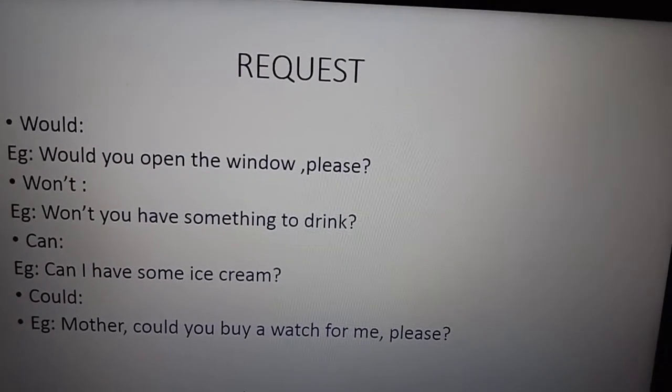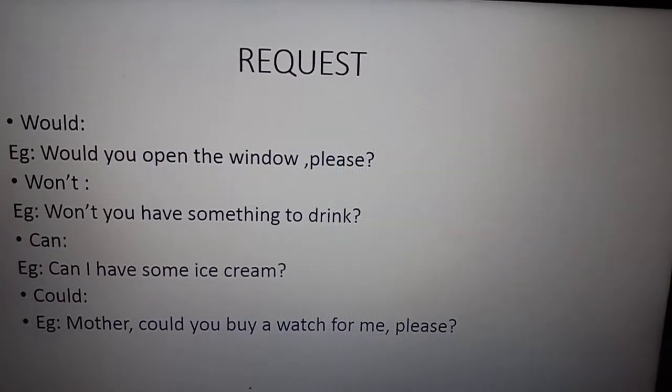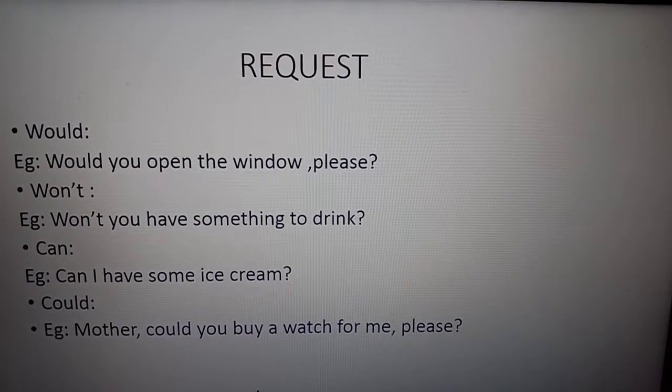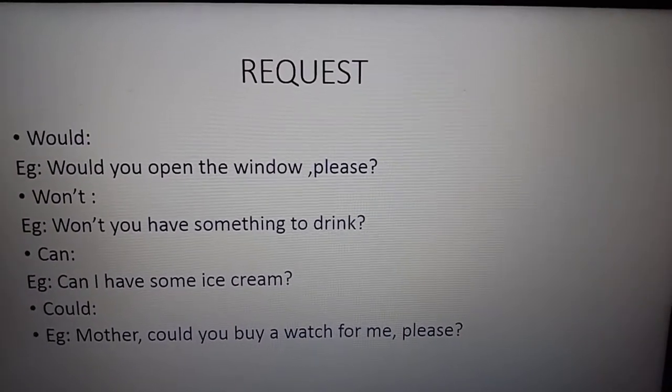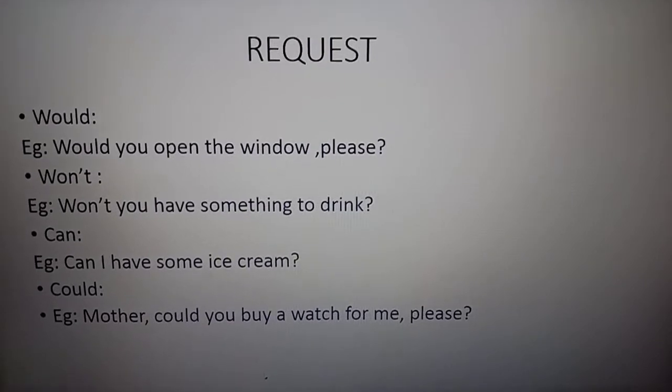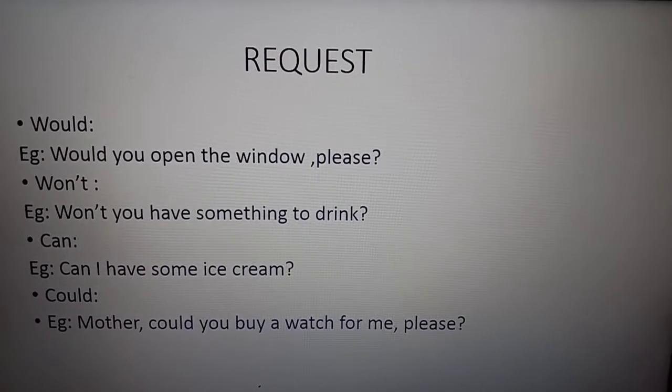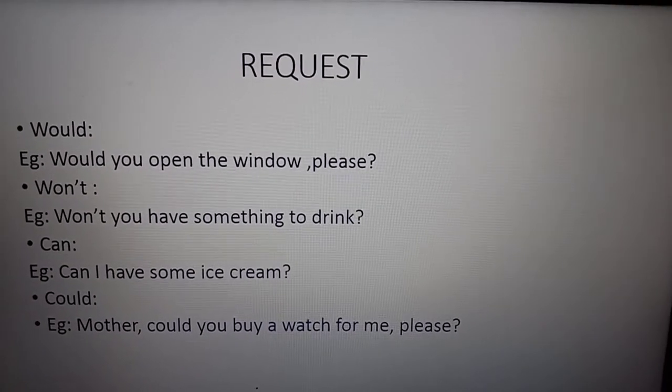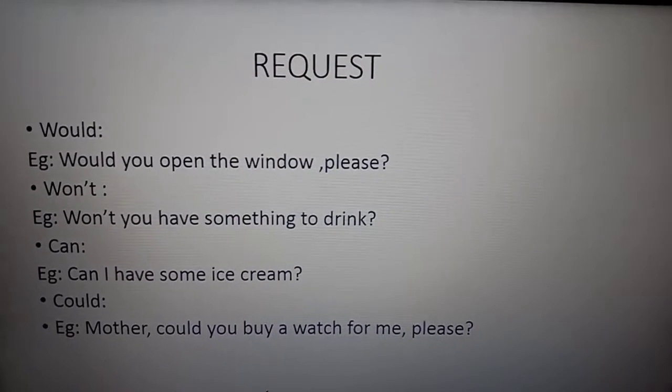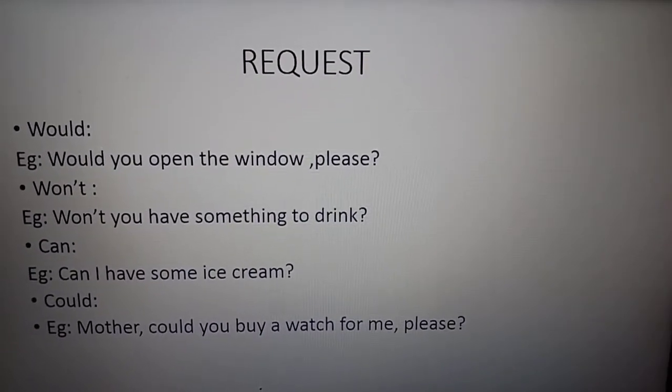Request and permission are two different things. Permission means when you are asking permission from somebody, and a request is something else. You should understand both sentences properly. Okay, this is about the modal auxiliary, and the use here is request.